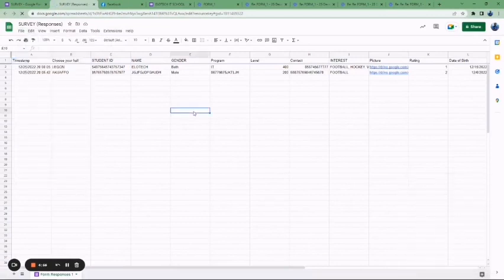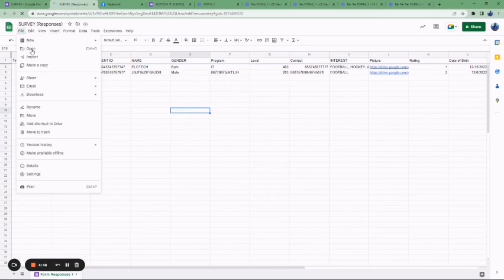All right, so now that all of them have actually filled it, if you want to print this response, you just have to go to the file tab. When you go to file, you will see download. Then you will choose how you want to download this. You can download it as PDF, as Excel, or CSV, comma separated file.